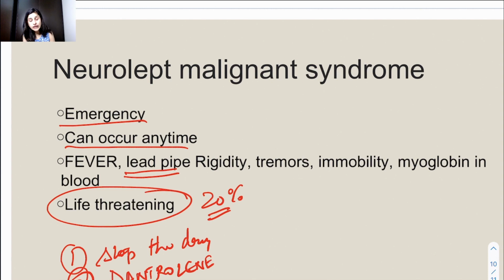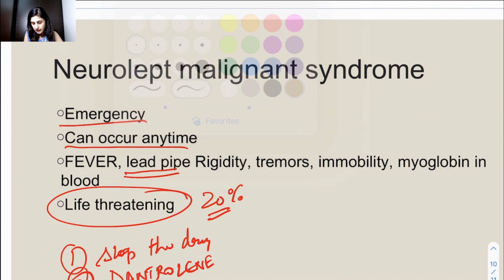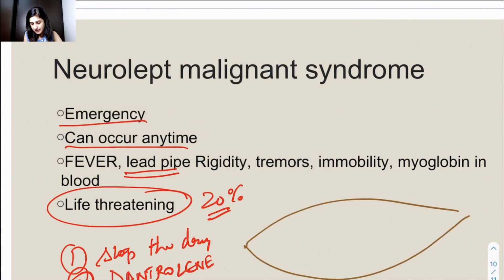ठीक है, dantrolene दे सकते हैं, because dantrolene का क्या रोल होता है in the muscles? If you remember, this is the muscle here, let's say, and the contraction of the muscles actually occurs because of the actin myosin. और actin myosin की contraction के लिए क्या चाहिए? Calcium. So calcium कहाँ से आता है? From your sarcoplasmic reticulum in the muscle. ये stored होता है calcium इसके अंदर.